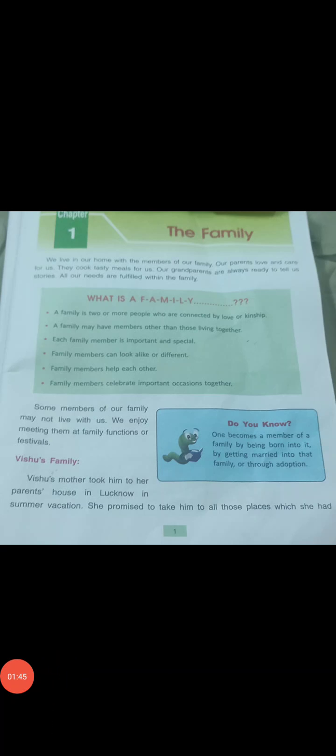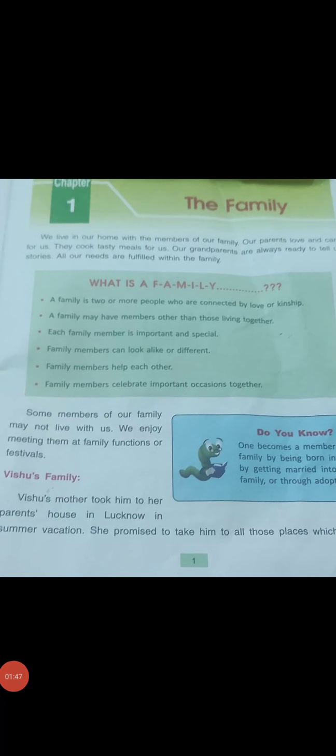love and kinship. And beta, in our family, each member of the family is equally important and special. Family members can look alike or different. Family members help each other. Family members celebrate occasions together. So what is a family? Now you understand what is a family? A family in which two or more people live together by love or kinship.